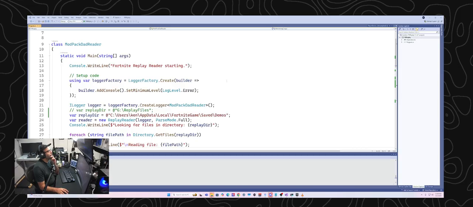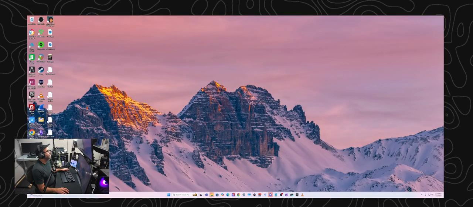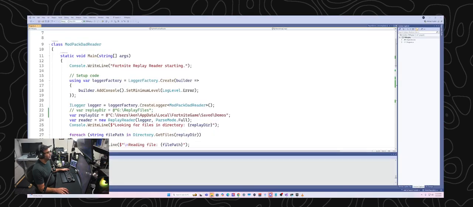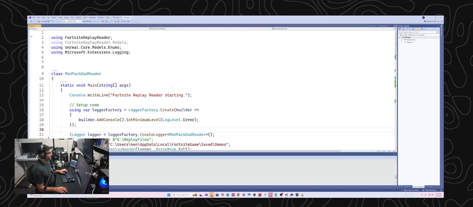Hopefully, if it's not too boring, I'm gonna mess around with this little project I've been working on to analyze Fortnite replay files. Pretty simple at the moment. This is not Python, this is actually C#. I don't really know C#, but the reason I'm using it is there's a pretty easy to use library. Well, it depends on how you define easy to use, but there is a C# library that already understands all the Fortnite replay files.